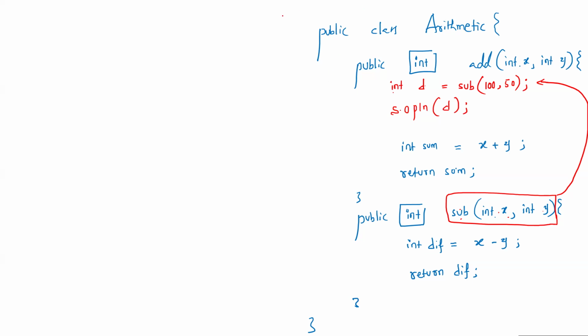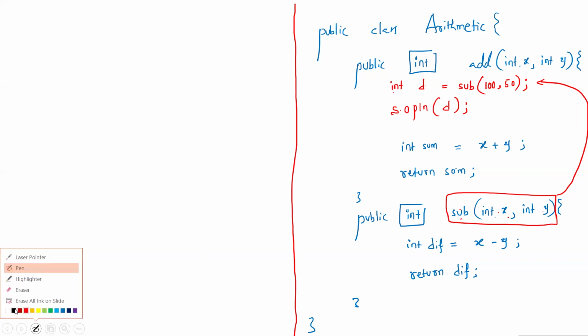So then to execute this, can we run this program to get some output now? No, because no main method is there. In this arithmetic class, there is no main method. So we can't get the outputs here. Then how to get the output? So we have to create the object and we have to do the method calling process also.